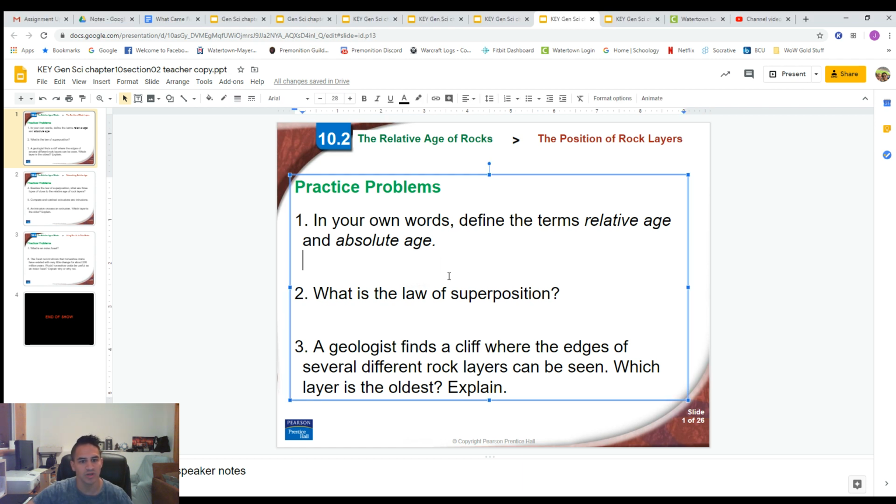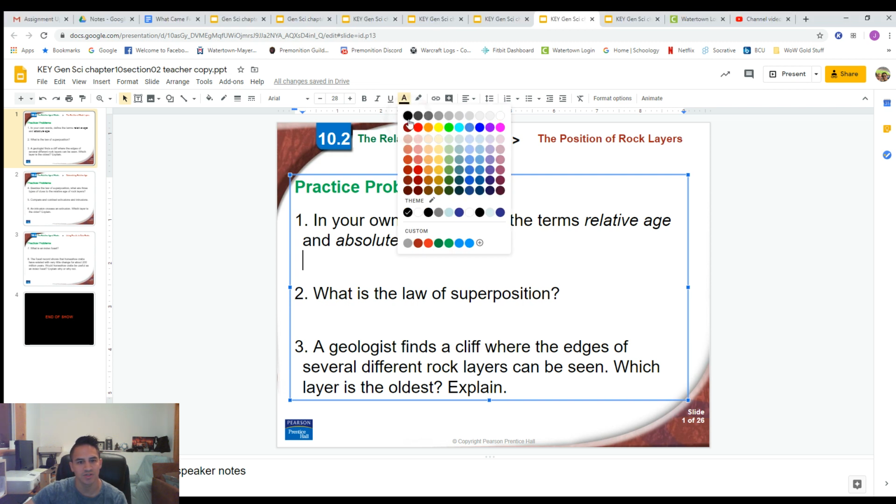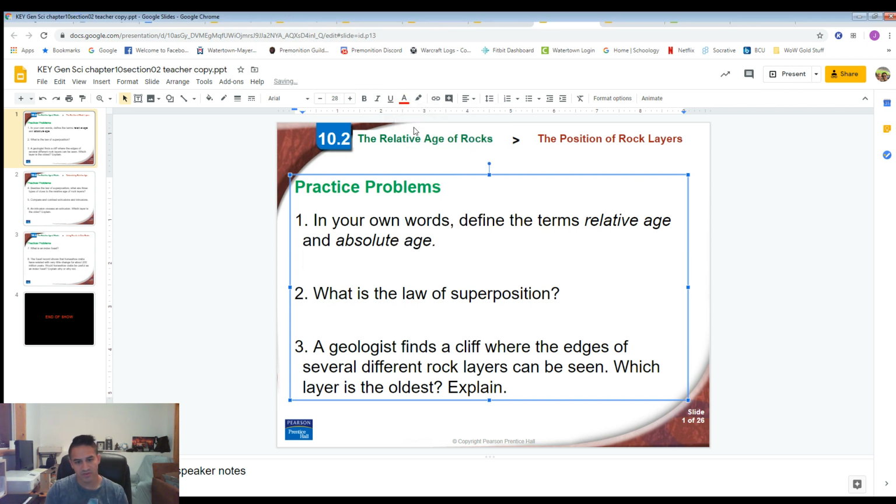Alright, here we go. Number 1. In your words, define the terms relative age and absolute age. Alright, so relative age usually just means something that's older or younger than something else. There are no numbers involved. It's not a guess, it's not an approximate, it's not an estimate. It's just that's older than that, that's younger than that. That's it.